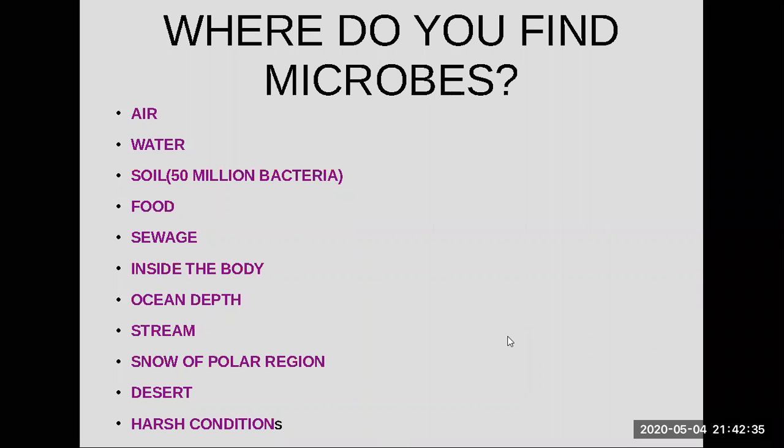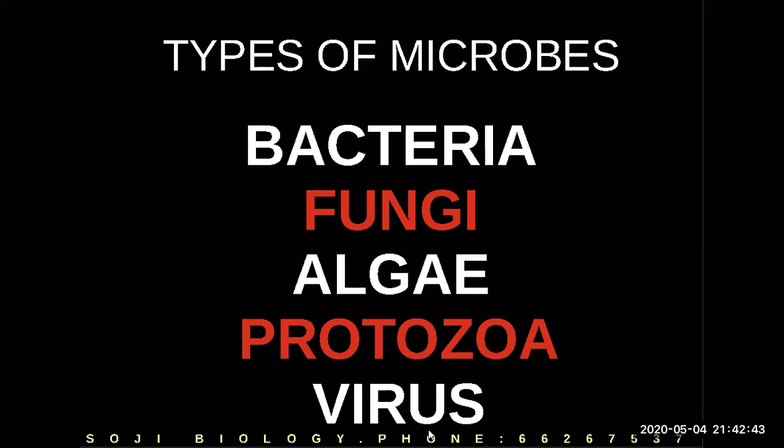But you don't see microbes once you leave the earth. If you go to outer space, you won't see any microbes. Now look at the types of microbes. These are the different types: bacteria, fungi, algae, protozoa, and virus. We're going to study each of these.